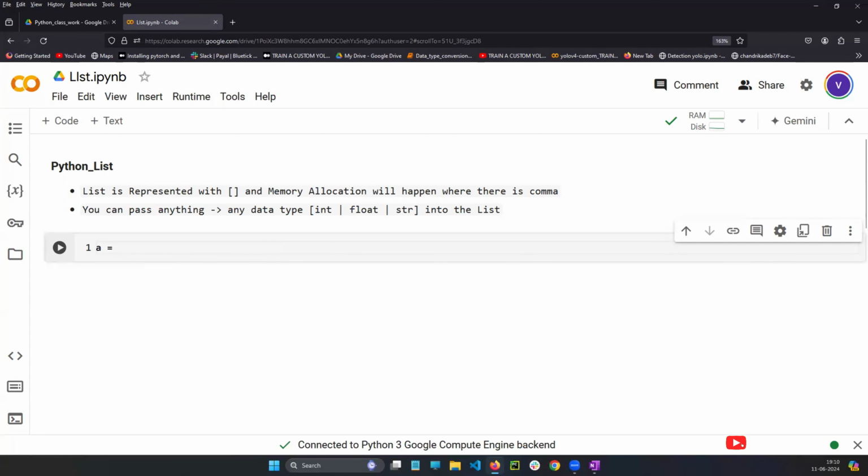A is equal to, I'm writing 10, I'm writing 12.55, and I'm writing here, let's say, suppose Python. Of course, the first line will be saved in the memory. How will it be saved in the memory?